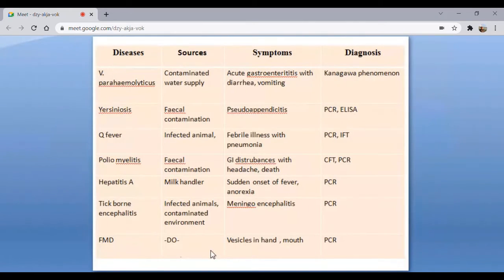Then FMD, there will be vesicles in hand and mouth, and these are contagious, especially for small children. Those who are having babies in their houses, it is very contagious for them. And all of them can be diagnosed through PCR. Okay, so this is mainly about the infection.